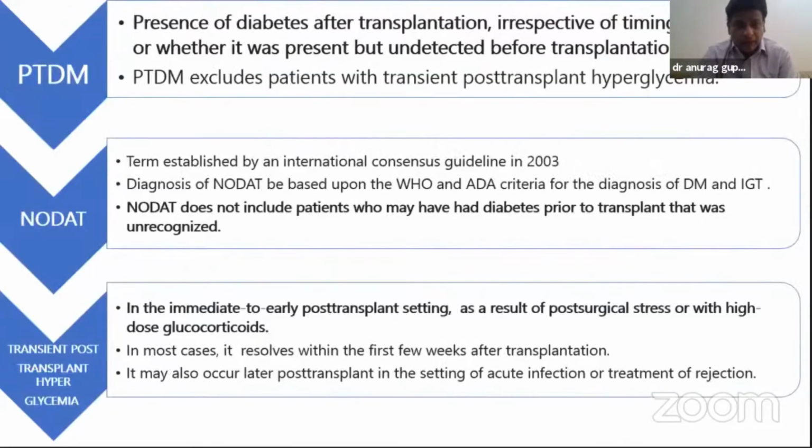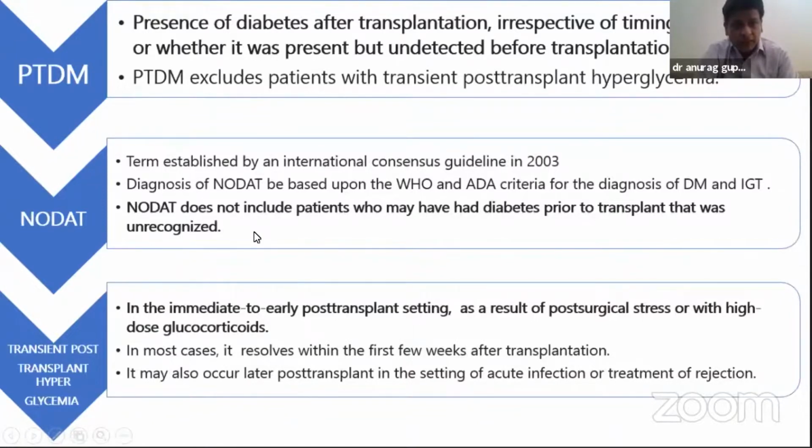So these are the few definitions, starting with transient post-transplant hyperglycemia. It occurs in the immediate post-transplant setting, secondary to surgical stress or high-dose glucocorticoids. In most cases, it resolves within a few weeks after transplant. Now, what is the difference between NODAT and PTDM?